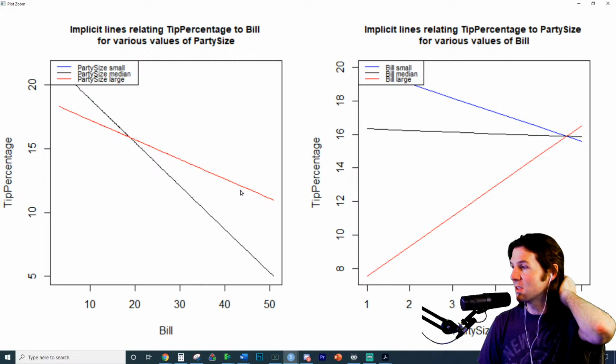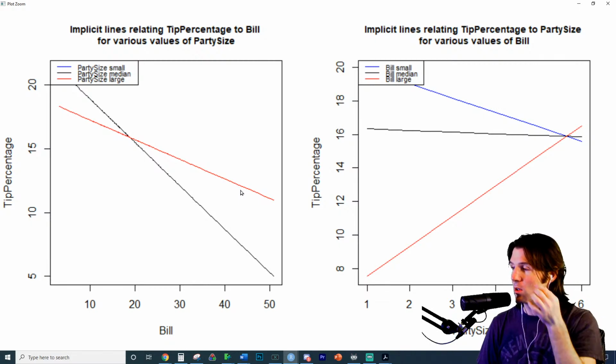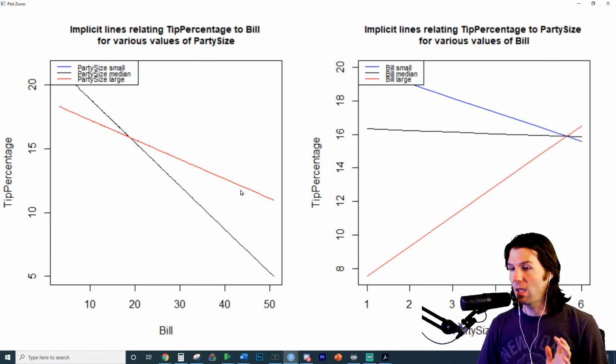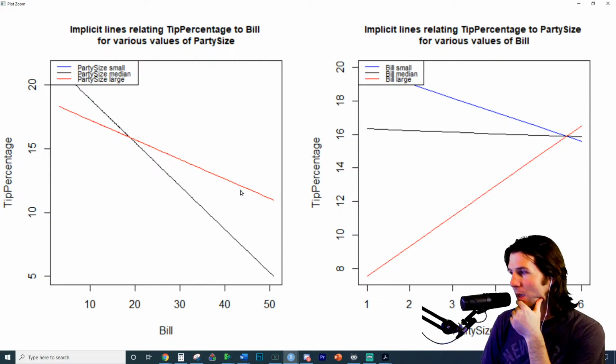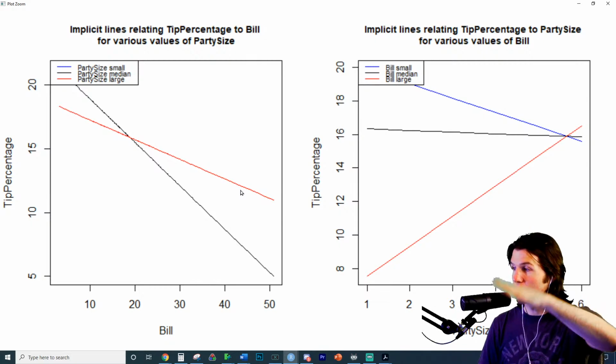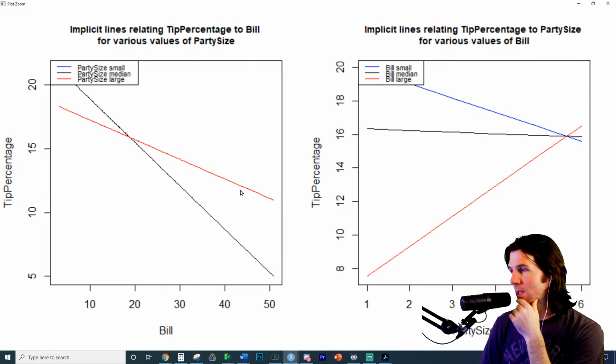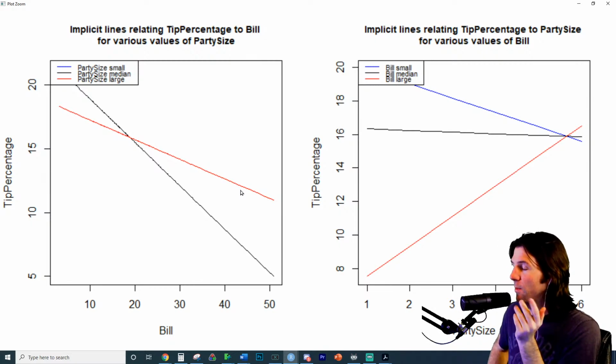Yeah, exactly. You can say it's less negative. It's weaker, because if it were to become more negative, you could say more positive. It could get more positive and stronger if the line was already going up. So it just depends on how you want to describe it. But the relationship is weaker for larger party sizes.